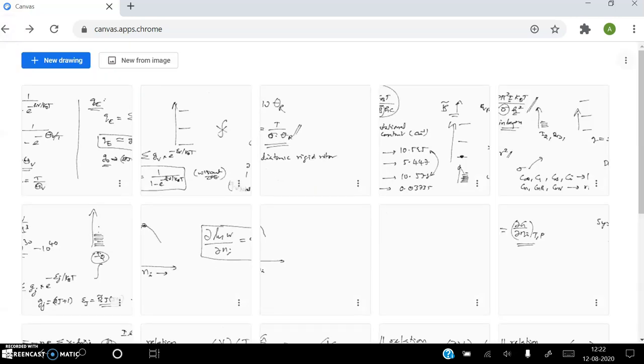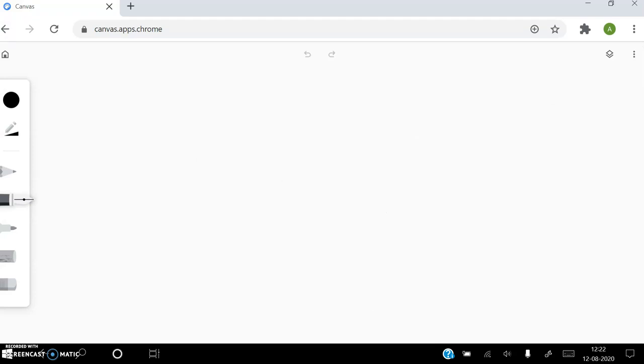Now, we have discussed the translational, rotational, vibrational, and electronic partition functions. Now I'll introduce the canonical partition function.